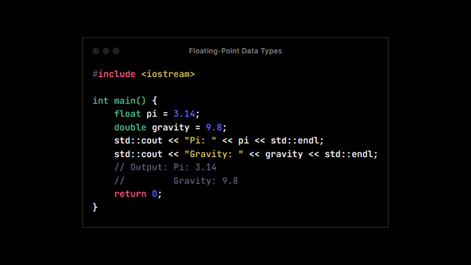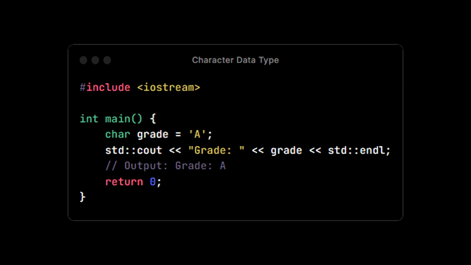Floating point data types. C++ provides two floating point data types, float and double. They are used to store numbers with decimal places. Here's an example.